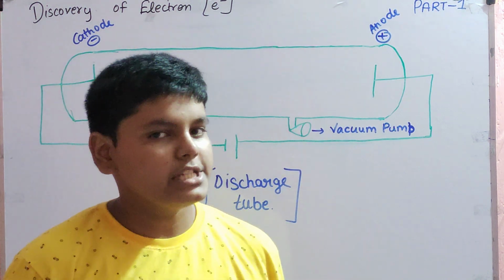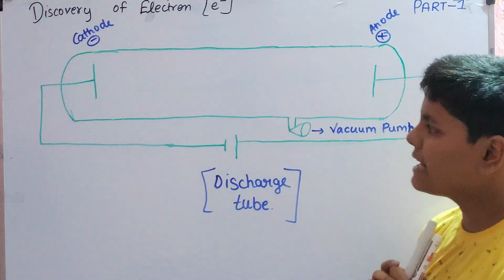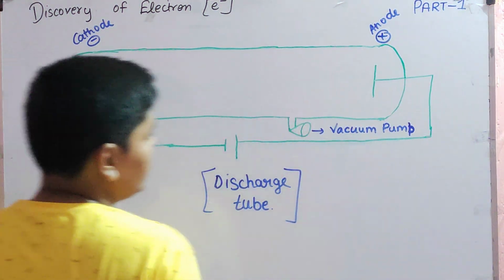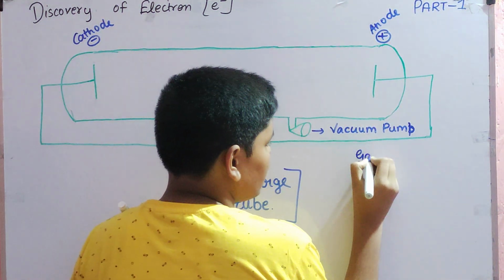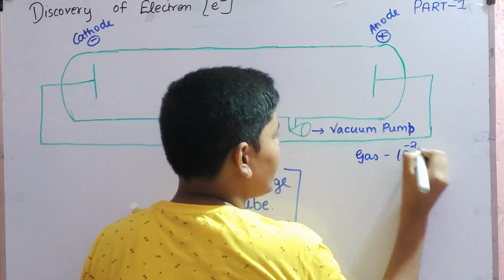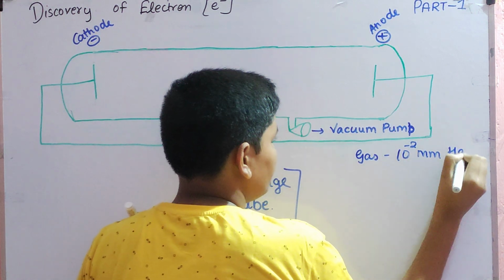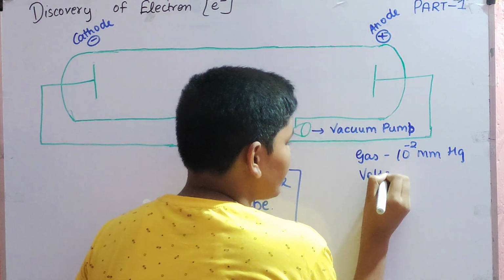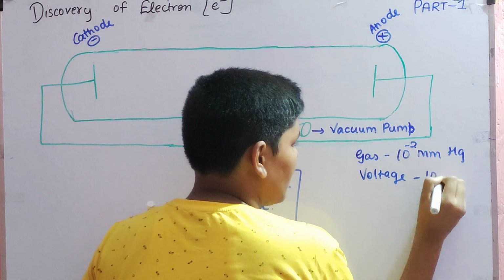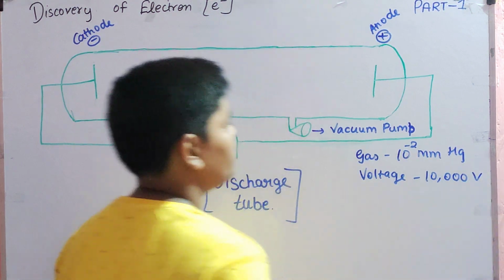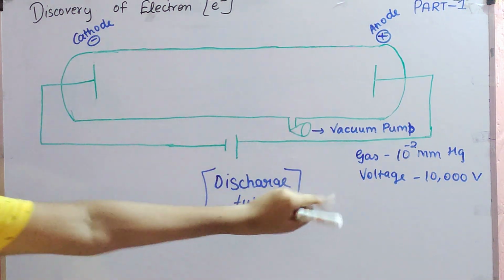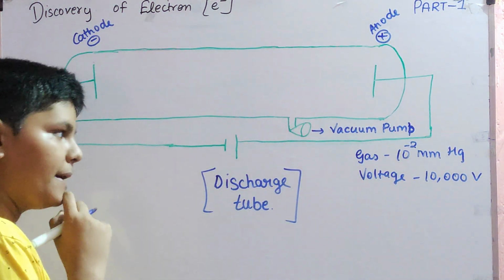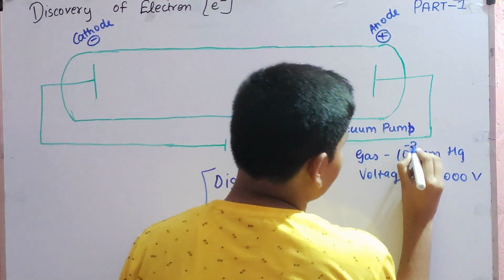Now J.J. Thomson performed an experiment. In that, he kept the gas at 10 to the power minus 2 mm Hg mercury pressure, and he applied a voltage potential of 10,000 volts. The gas was at very low pressure, 10 to the power minus 2 to 10 to the power minus 3 mm Hg.